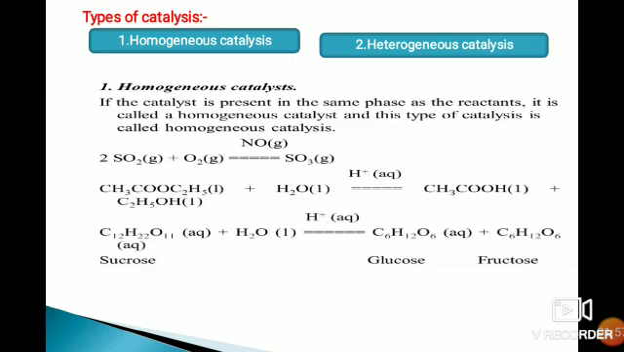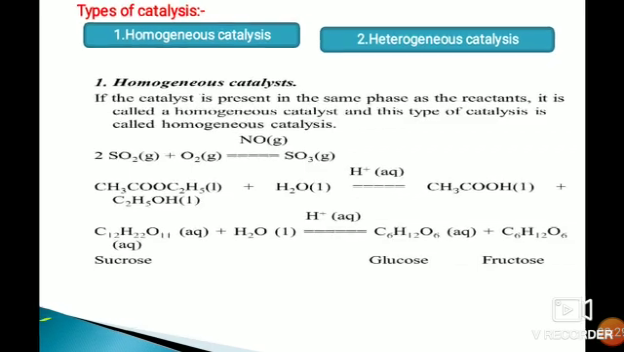Example: SO2 gas plus O2 gas gives sulfur trioxide in the gaseous phase. In this reaction, the reactants SO2, sulfur dioxide, and O2 are both in a gaseous state, and nitric oxide NO, which is the catalyst, is also present in a gaseous state. Means in this reaction, catalyst and reactant are both in the same state,